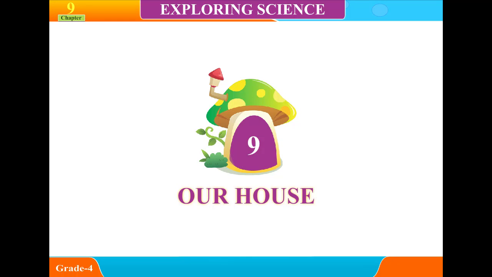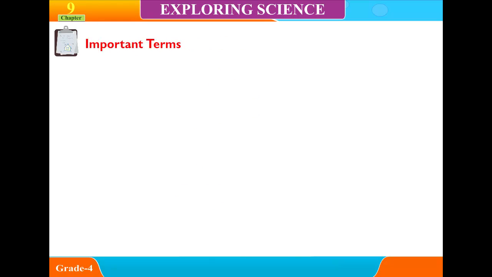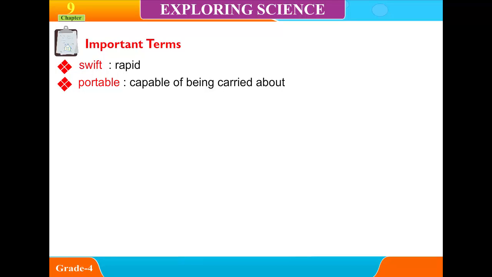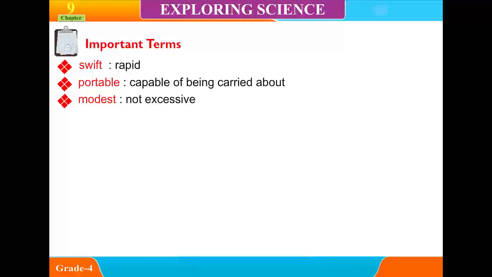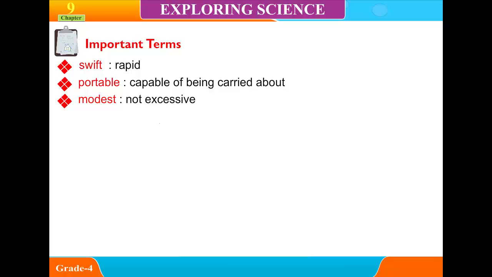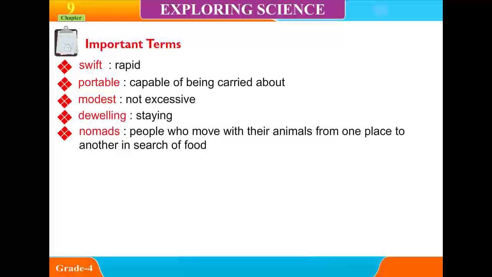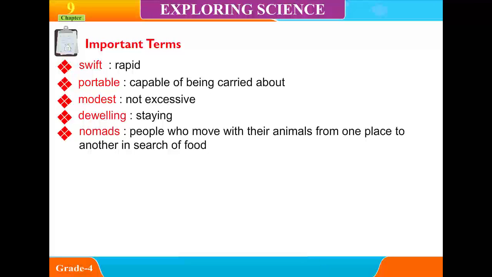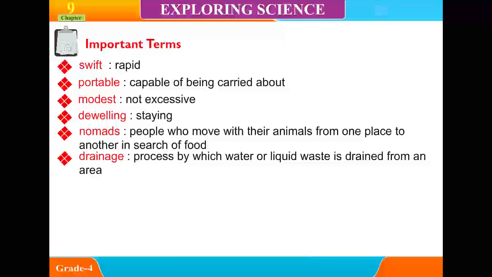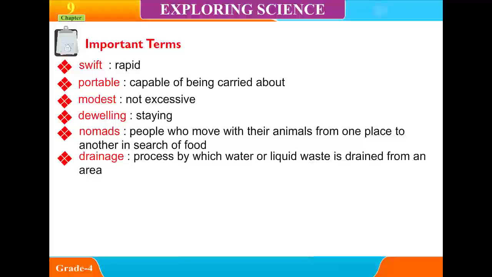Chapter 9. Our House. Important terms: swift, rapid; portable, capable of being carried about; modest, not excessive; dwelling, staying; nomads, people who move with their animals from one place to another in search of food; drainage, process by which water or liquid waste is drained from an area.